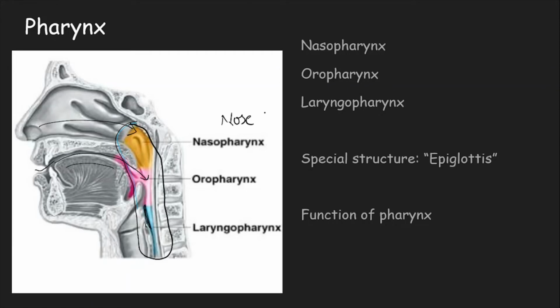So three types of pharynx we find in the human body: nasopharynx, oropharynx, laryngopharynx. We will now focus on the oropharynx. Just have a look here. This is the oropharynx. The flap is not very clearly demarcated here, but if I have to represent it and make you recollect this.